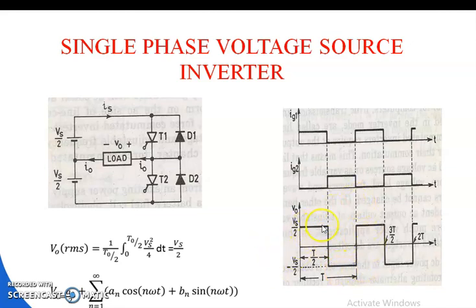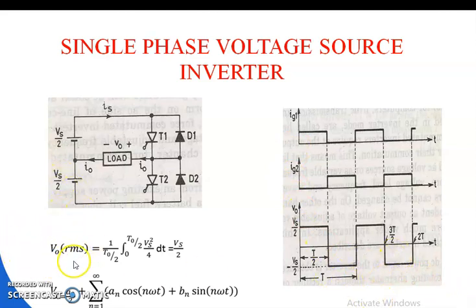During the T1 on period the voltage is like this, and during the T2 on period the voltage is like this. During the T1 on period the pulse is like this, and during the T2 on period the pulse is like this. In this way the thyristors convert DC to AC. We are supplying a DC voltage, and at the output we are getting an AC voltage.